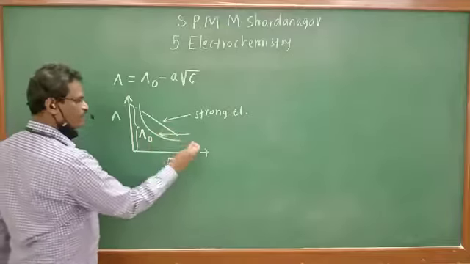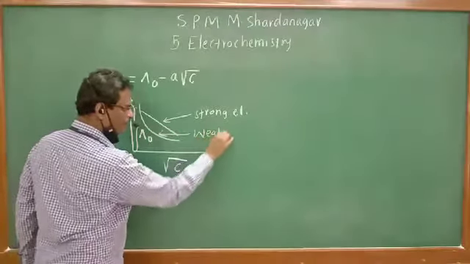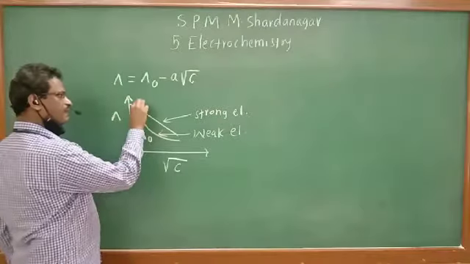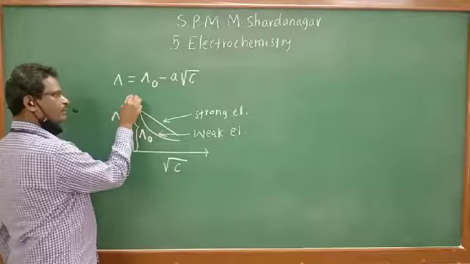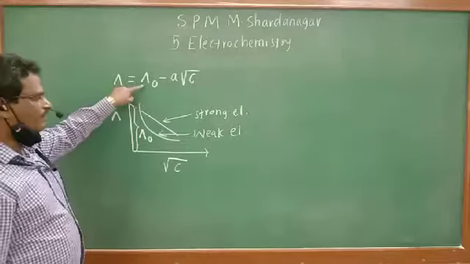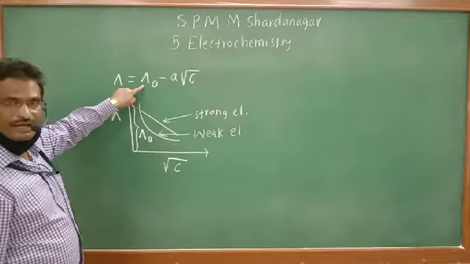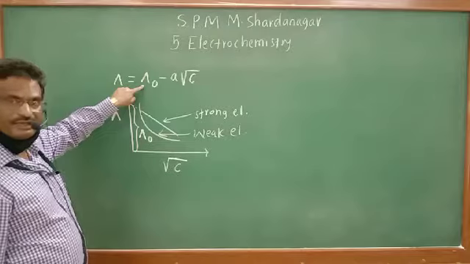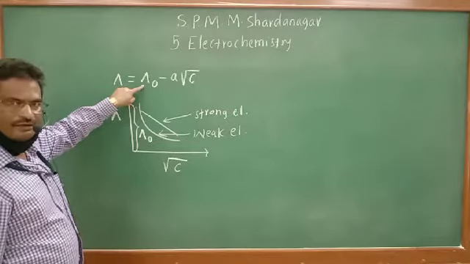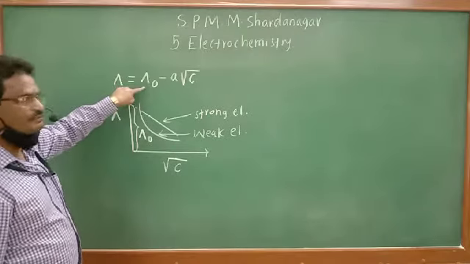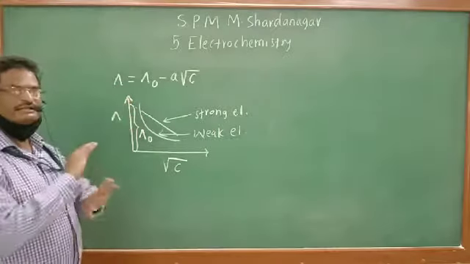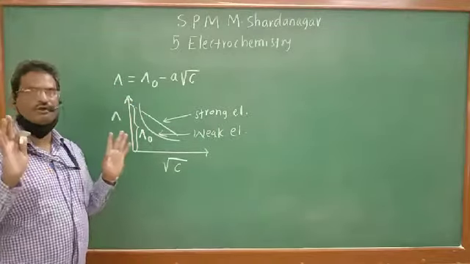Whenever this line is extrapolated, it does not touch the y-axis, so obtaining capital lambda 0 of a weak electrolyte from this graph is practically impossible.